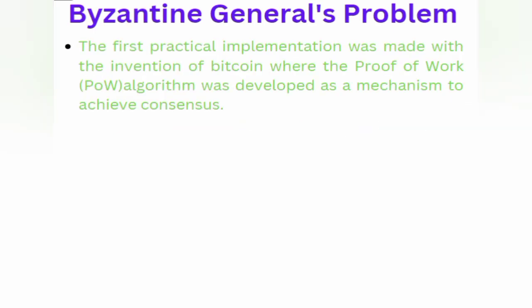So the first practical implementation was made with the invention of Bitcoin, where the proof of work algorithm was developed as a mechanism to achieve the consensus.